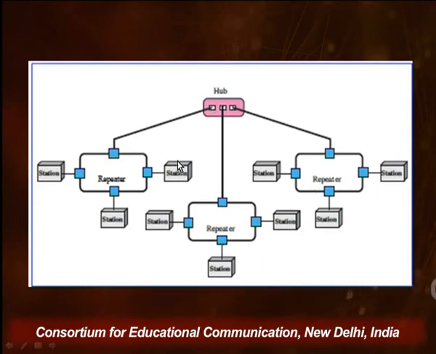Now whenever we have to show these hybrid topologies, it is mandatory to show a hub with these ports. And if I am showing rings, then I must show these repeaters. If I am showing a bus topology, I must show the links, the data links and the taps.